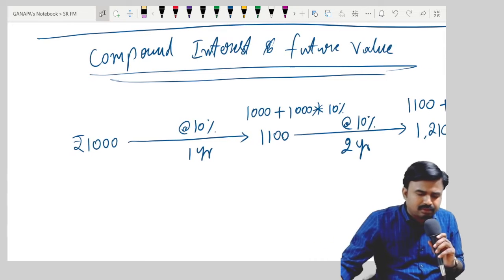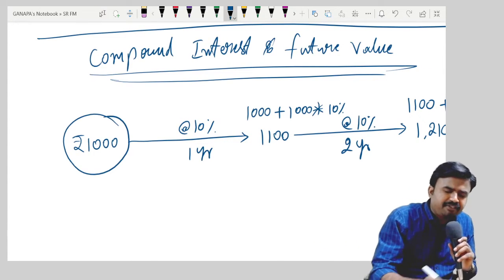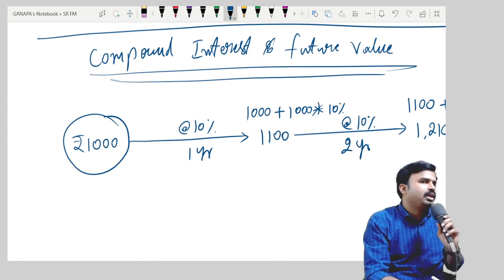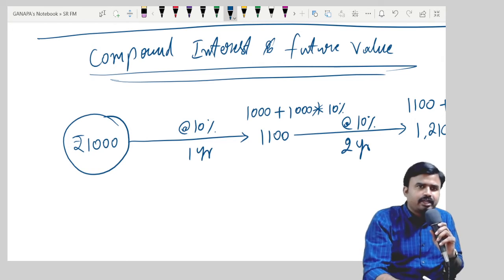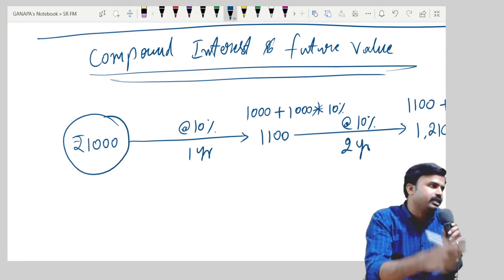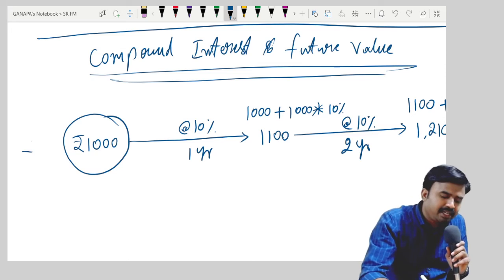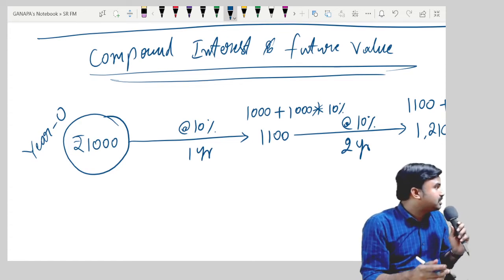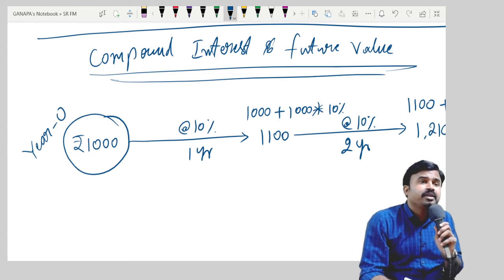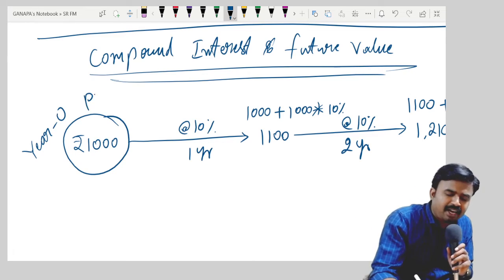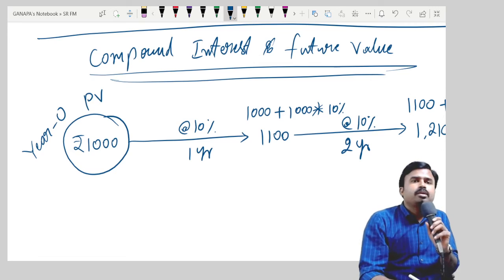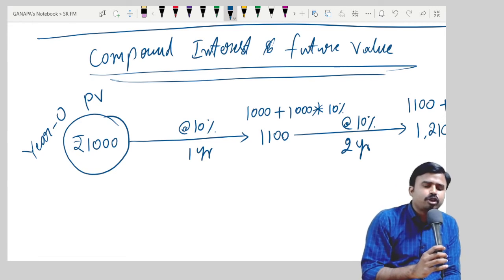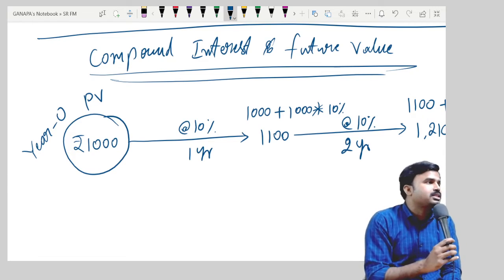Now, the amount which is invested today represents year 0 investment. This is year 0. This is your year 0 investment, which is known as present value. The amount of 1000 rupees which is invested today is known as present value.